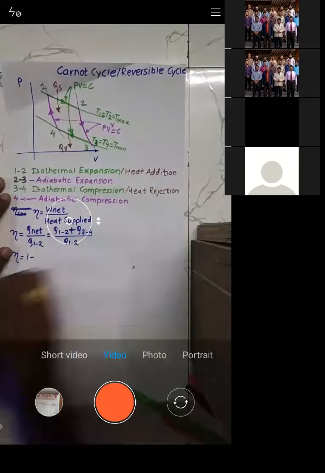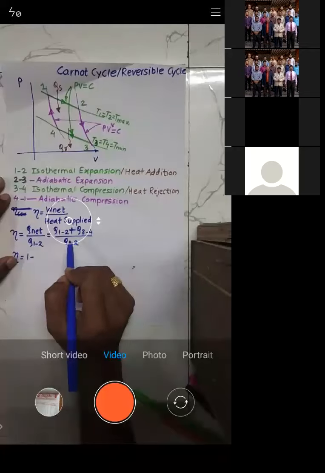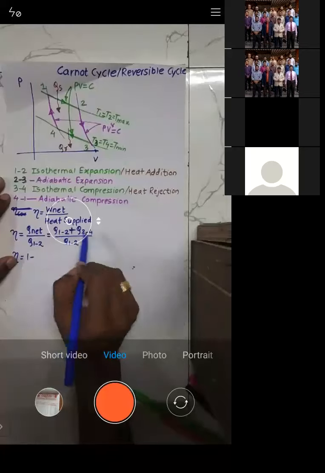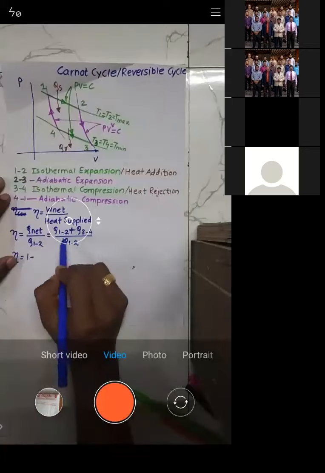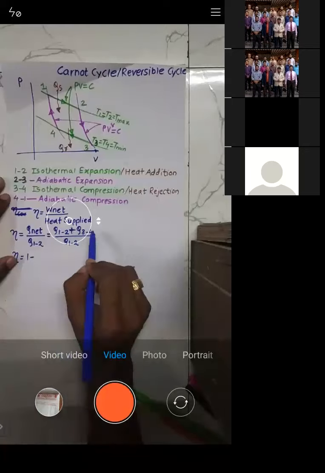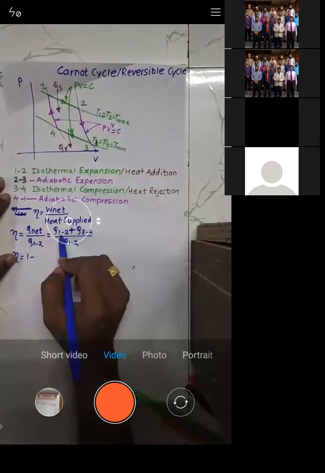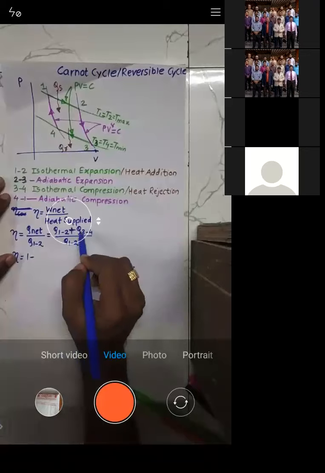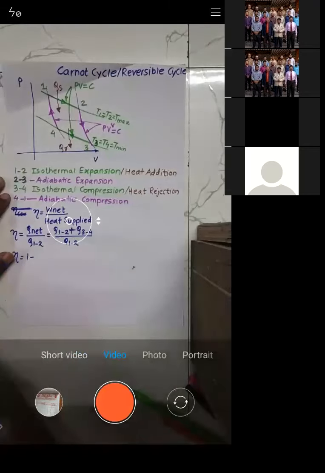When you take both as plus, there is no problem. When both values are plus, here it should be minus. But whenever this is plus and this is minus, then this should be plus. Otherwise, if you take Q1 to 2 minus Q3 to 4, and Q3 to 4 is again a minus, then minus minus becomes plus. So this is the reason.